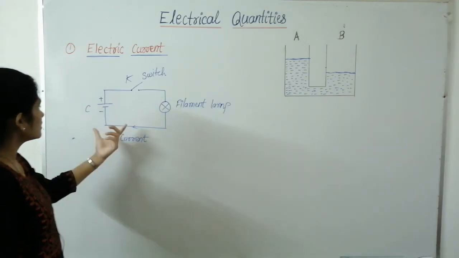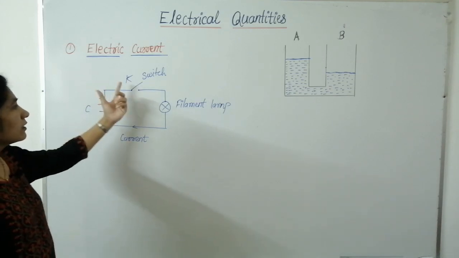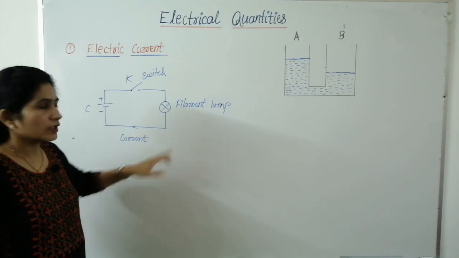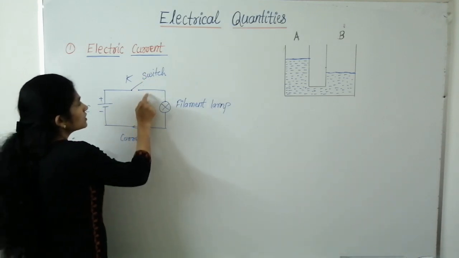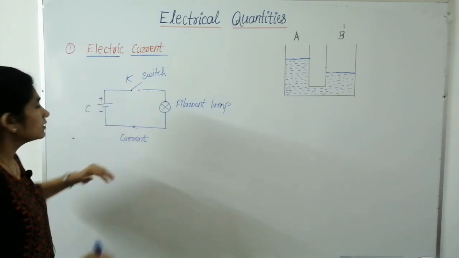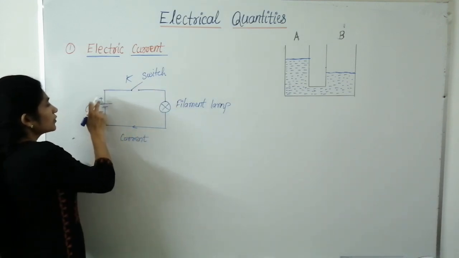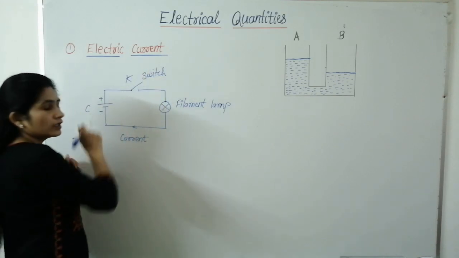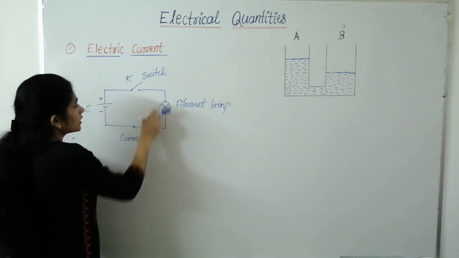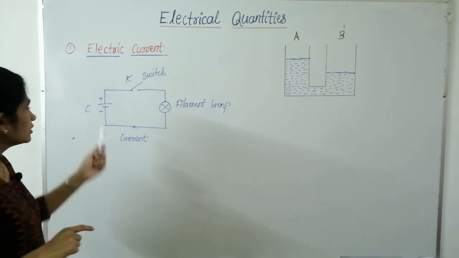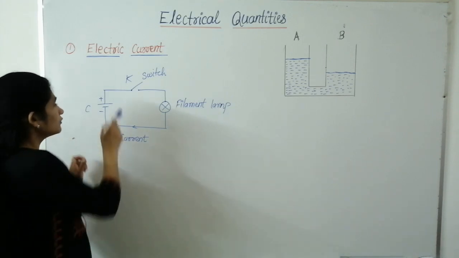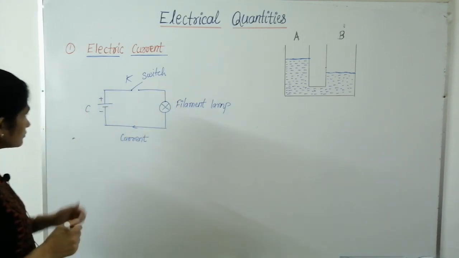This is a simple electric circuit which consists of a cell, switch, filament lamp and connecting wires. So when the switch is on, means when the circuit is closed, then the electric current flows from the positive end of a battery to the negative end of a battery. And in this circuit, electric current flows in one direction. Therefore, this current is called DC current, means direct current, the current which flows in one direction.